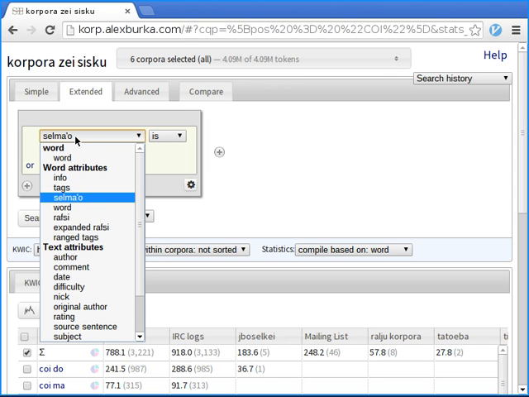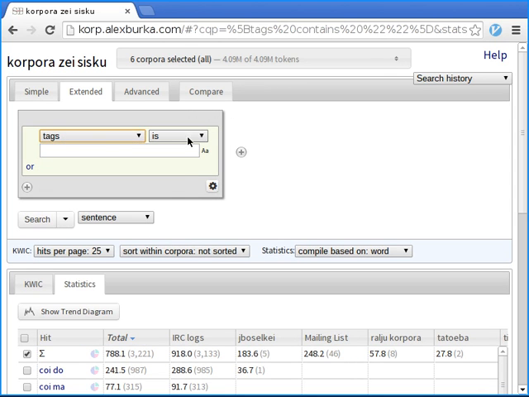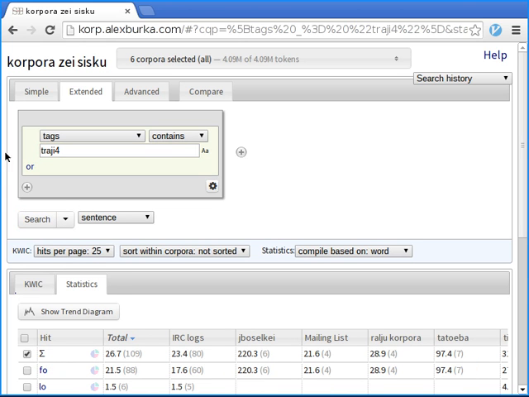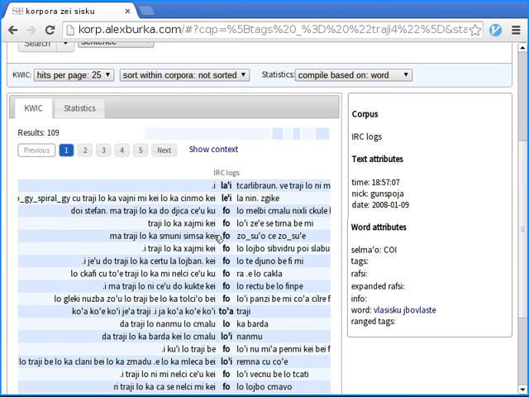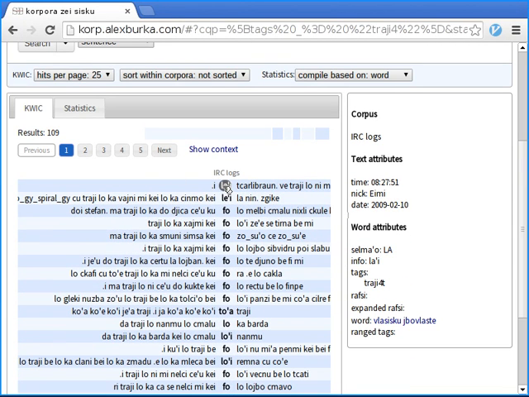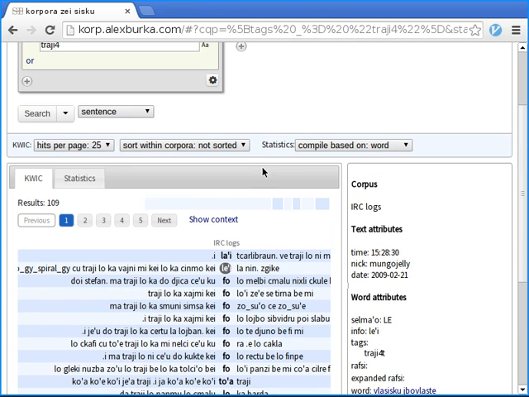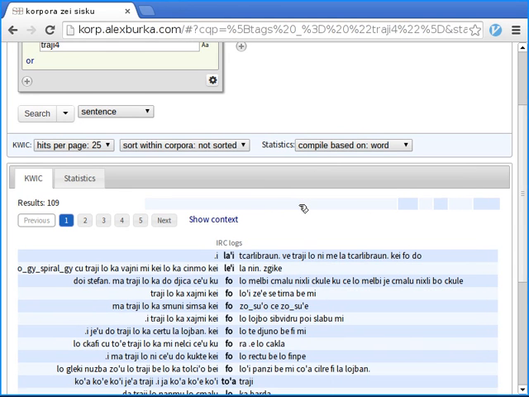Okay, so another thing you might want to search for is the tag information. So Traji, for instance, has been some controversy over the years. So Traji 4 we could search for, and then we get usages of that over the time. I'll leave it to you to interpret it. And this little blue area here is that you can jump immediately to the various corpora, like the Raljo corpora.